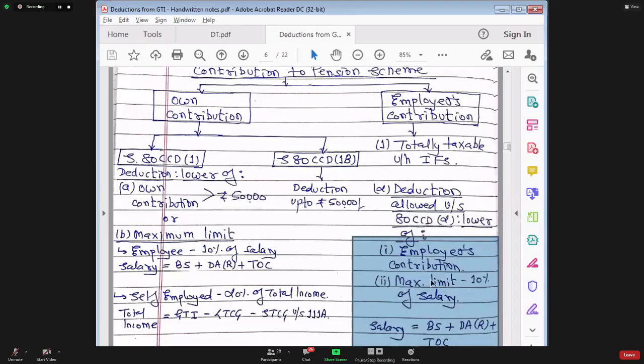So employee can claim deduction twice, once for his own contribution and once for the amount contributed by employer. Both the limits are the same, 10% of salary. So on an overall basis, how much deduction would the employee get? To the extent of 20% of salary. Yes, is that very, very clear?